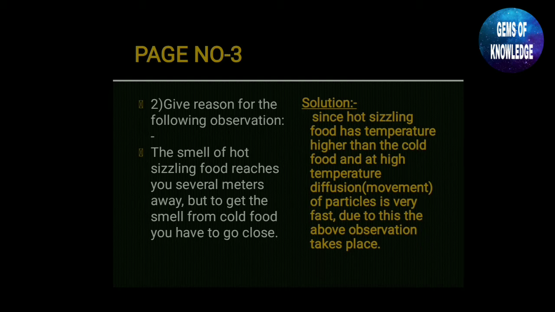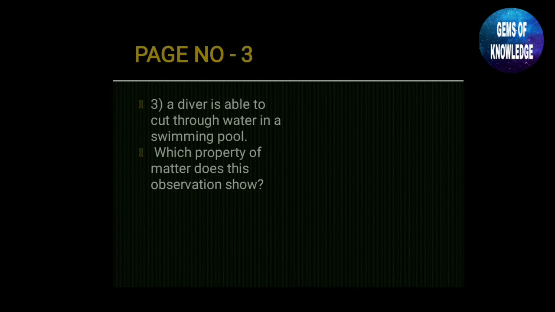Moving to the next question. A diver is able to cut through water in a swimming pool. Which property of matter does this observation show? A diver is a person who is swimming in the swimming pool. He is able to cut through the water, and we have to tell which property allows him to do this.